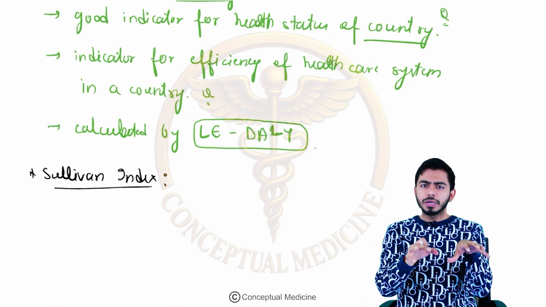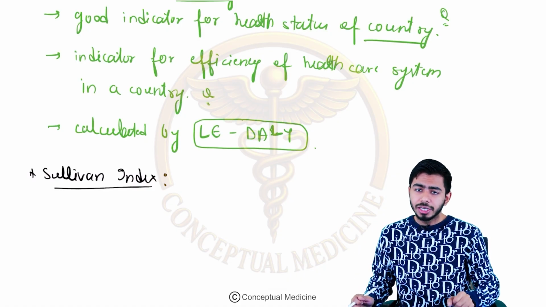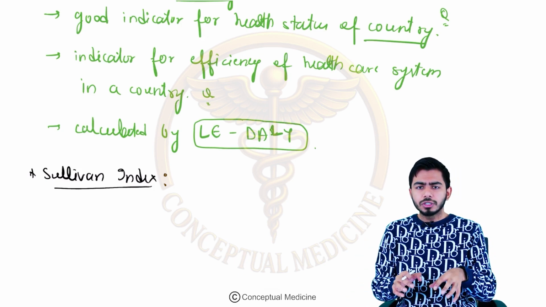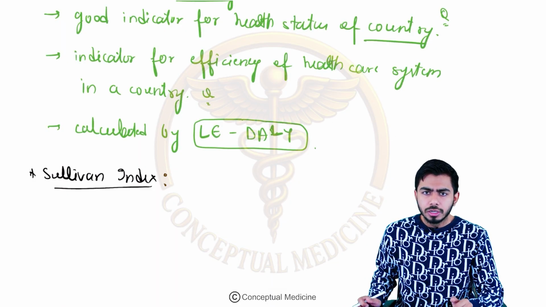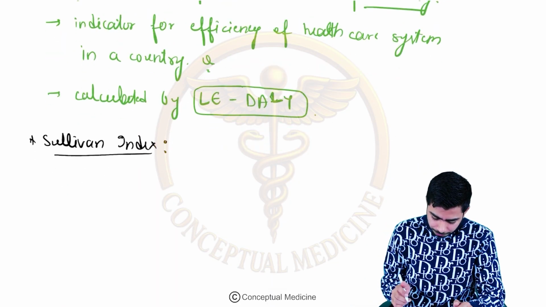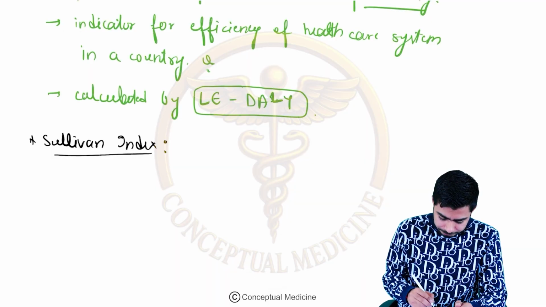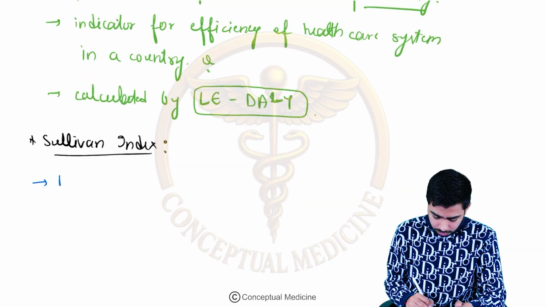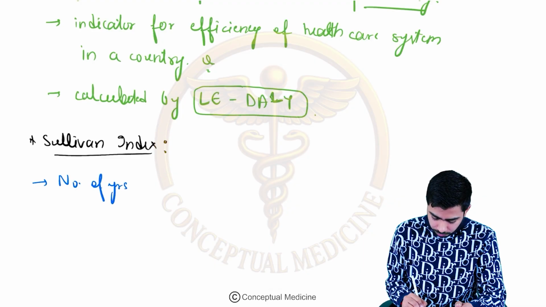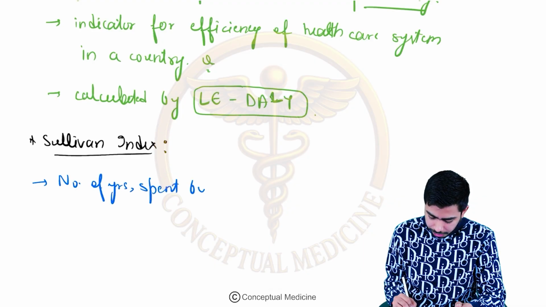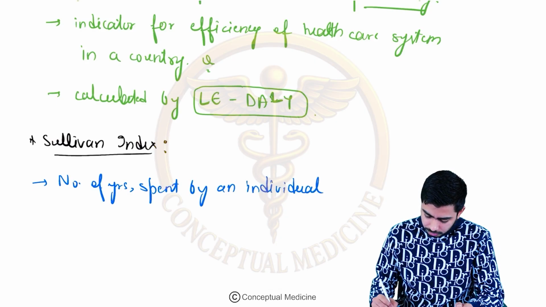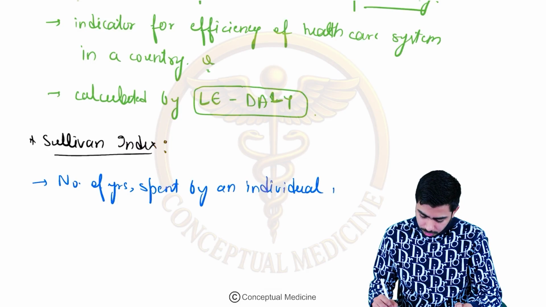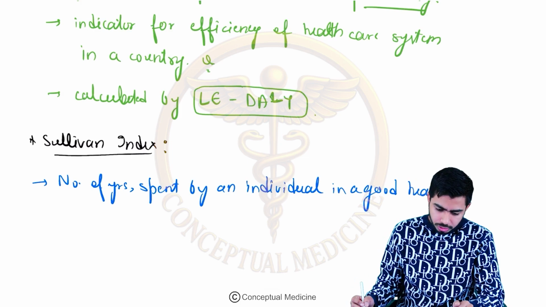So HALE is the number of years spent by a population in good health, health adjusted life expectancy. The number of years spent by an individual, a person, in good health, that is called the Sullivan Index.